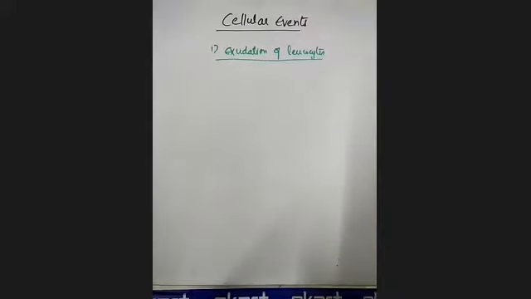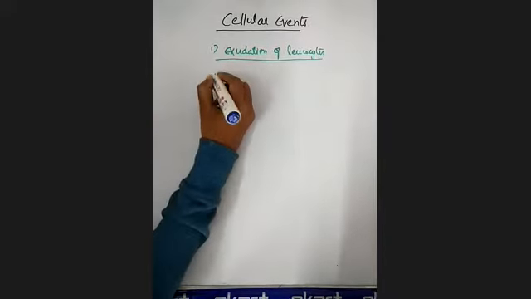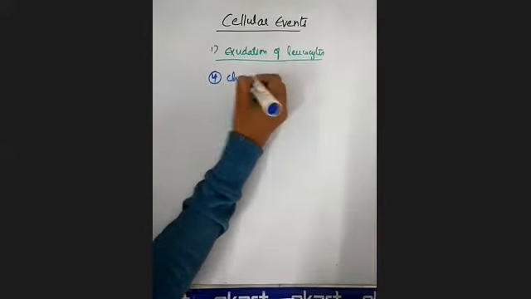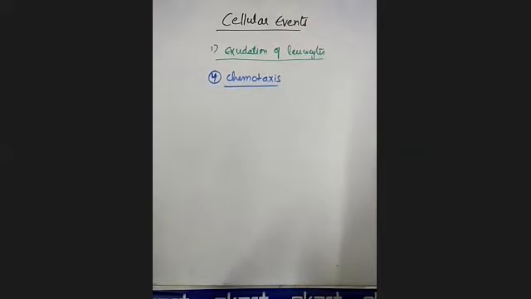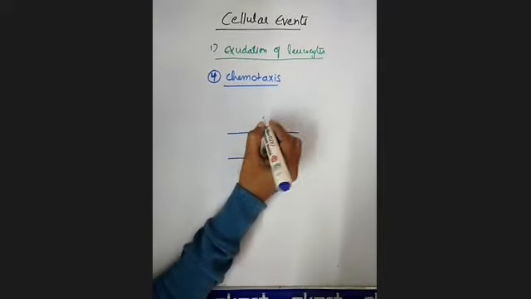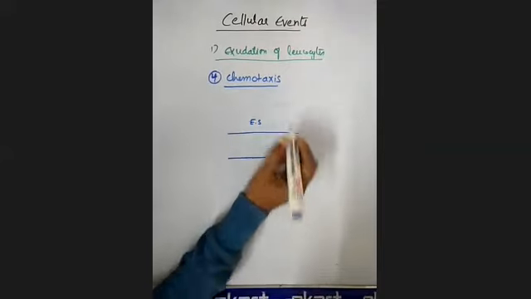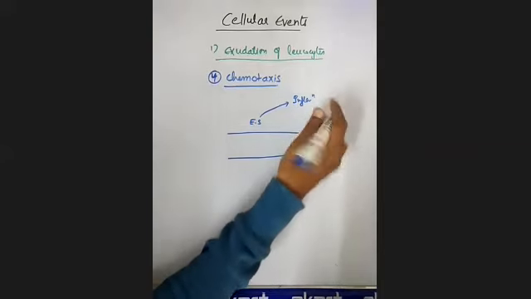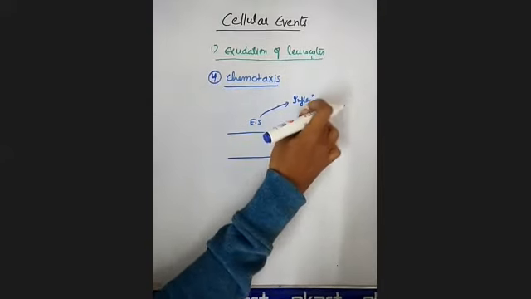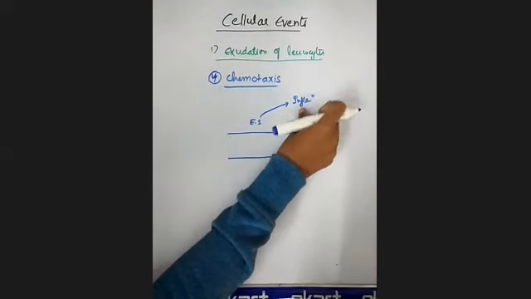Okay, and the last change you are going to observe is chemotaxis. Chemotaxis means, with the help of some chemotactic factors, there will be migration of leukocytes. Until now we had seen the leukocytes will be present in the extracellular spaces. Clear? From here it has to reach the site of inflammation. That is the final target of the leukocyte, to reach the inflammatory site.